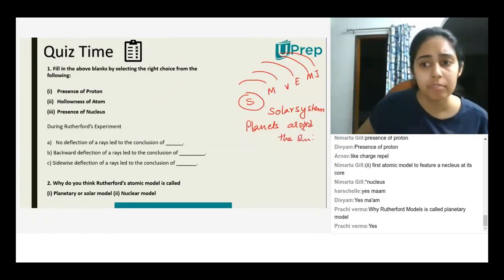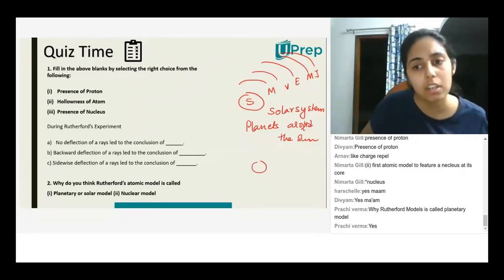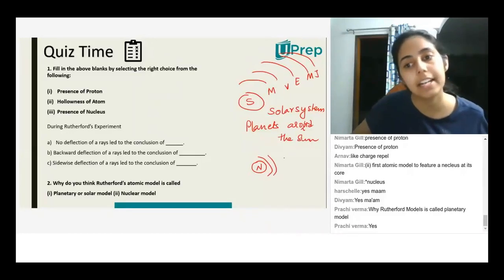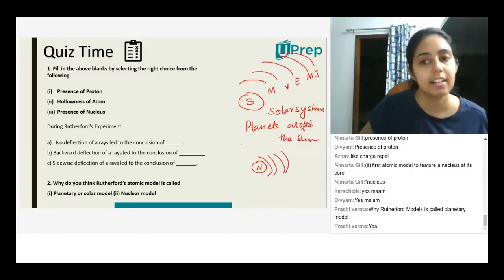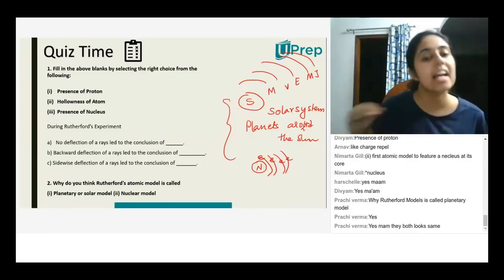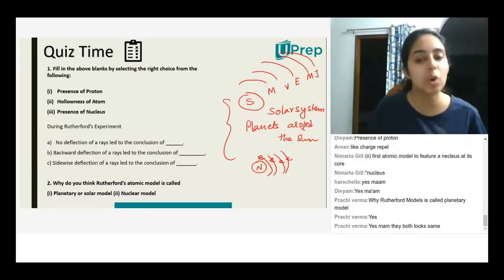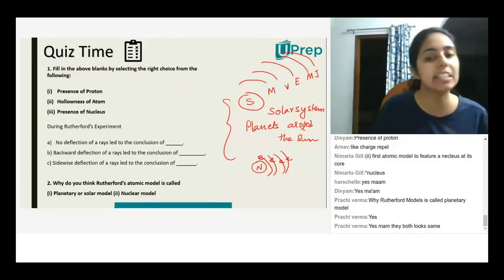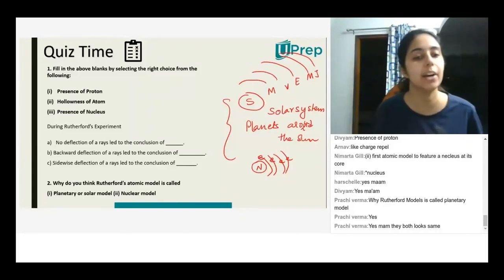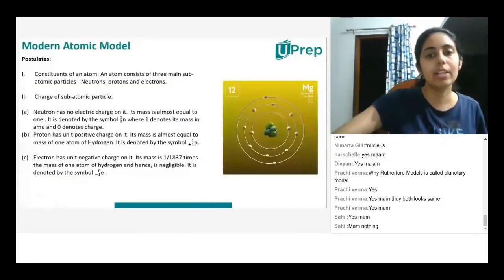Now, similarly, electrons also revolve around the nucleus in different shells. Do you see the similarity between these two things? Yeah, they both look the same. That is why Rutherford's model is also called the planetary or solar model. Is that clear now? Yeah, so now let's take a look at the modern atomic model.